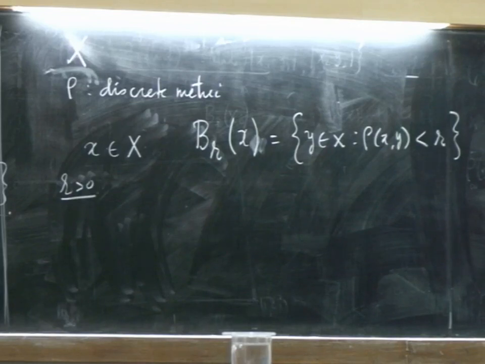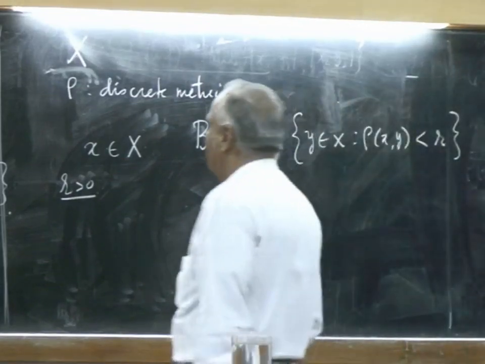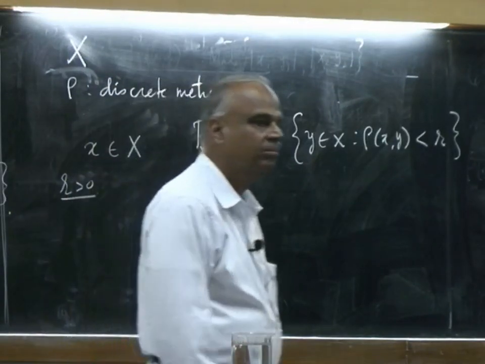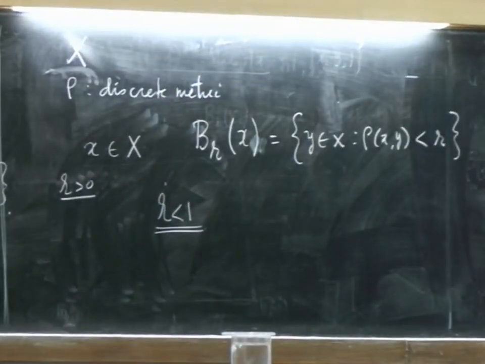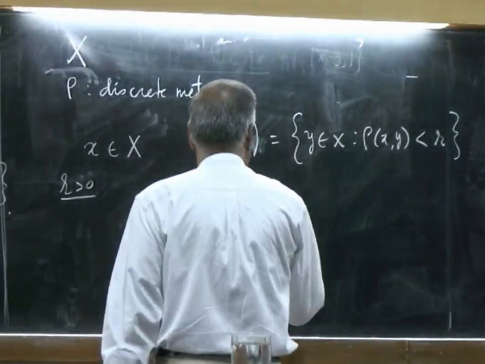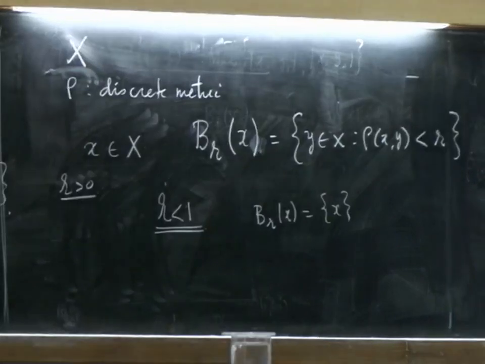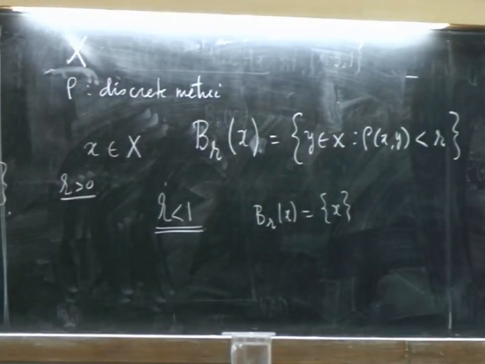Okay. Now, let us look at this very carefully. Suppose r is less than 1. What is the discrete metric? The distance between any two different points is 1, right? And therefore, if the distance has to be less than 1, nobody else is eligible. So, this will consist only of the center, because that fellow has distance 0, so it is less than 1. So now the whole ball degenerates into a single point.